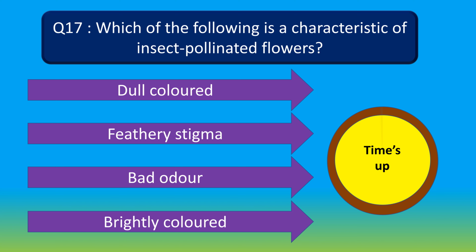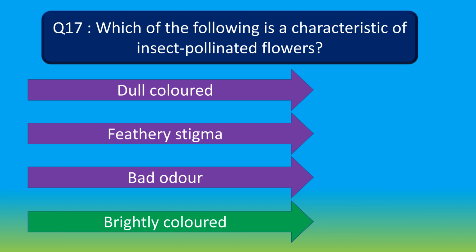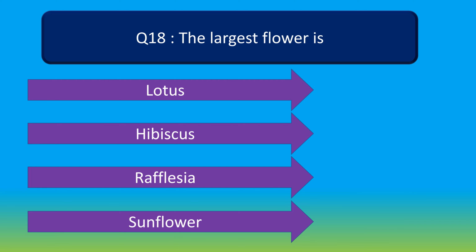Your time is up. And the right answer is brightly colored. Brightly colored is a characteristic of insect pollinator flowers. Moving to question number 18. The largest flower is option A, lotus, option B, hibiscus, option C, rafflesia, and option D, sunflower. Your time starts now.